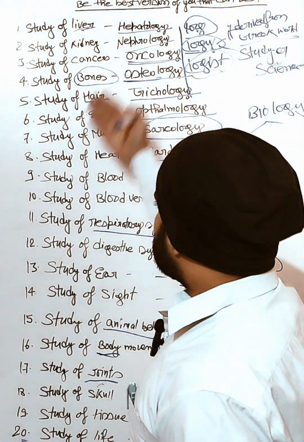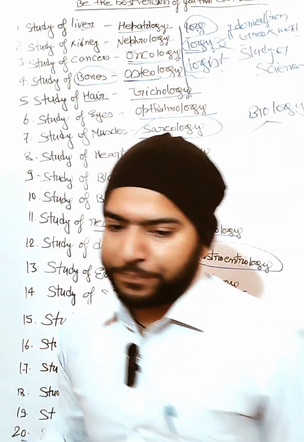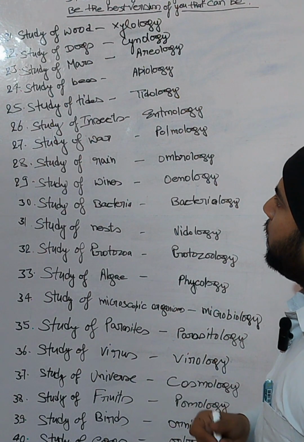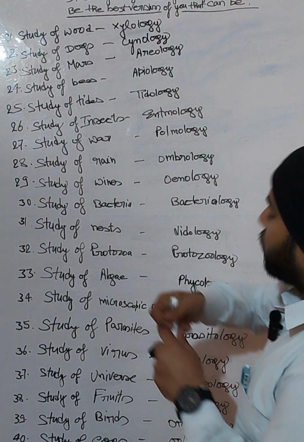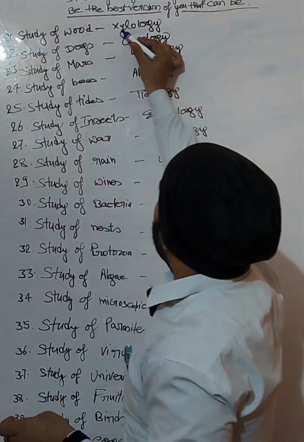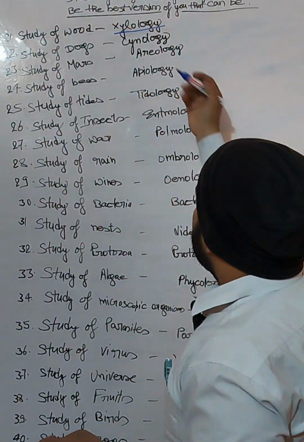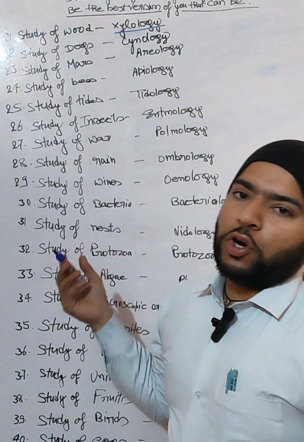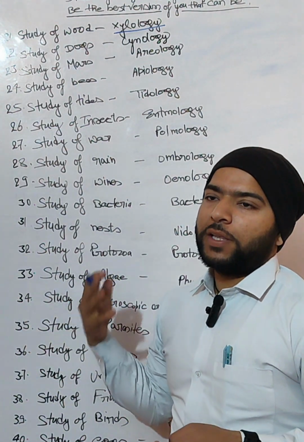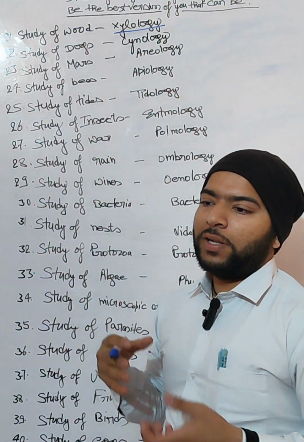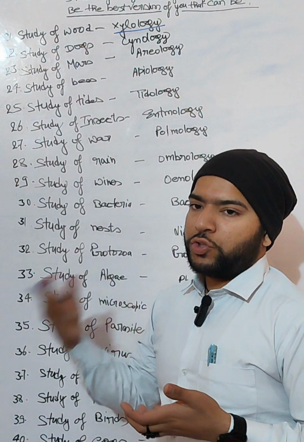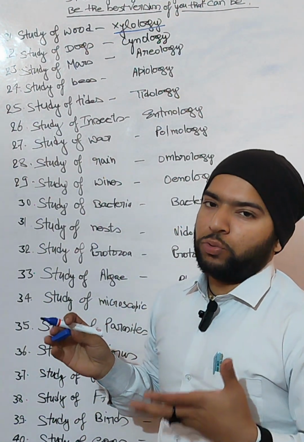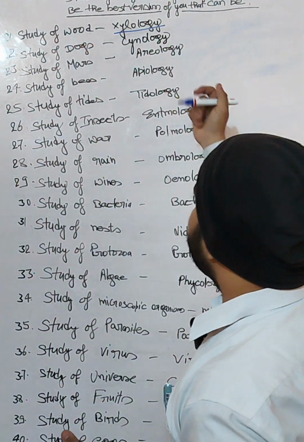So after 20 I will discuss more. Let's see. Next, 21, study of wood is called xylology. Why is it called xylology? Because there are xylem vessels. When they mature, after maturation, they form wood. So it is called xylology.